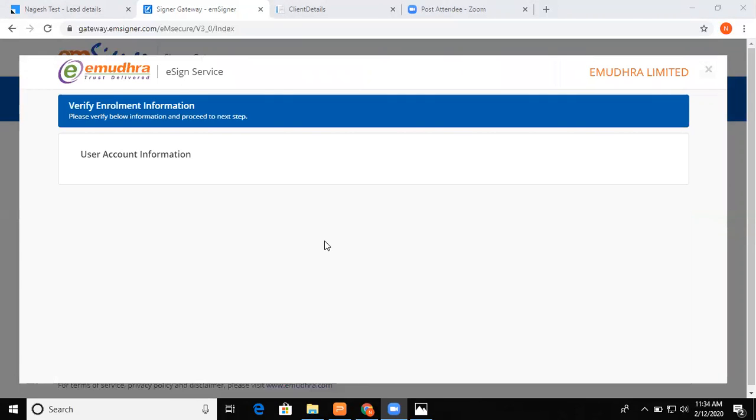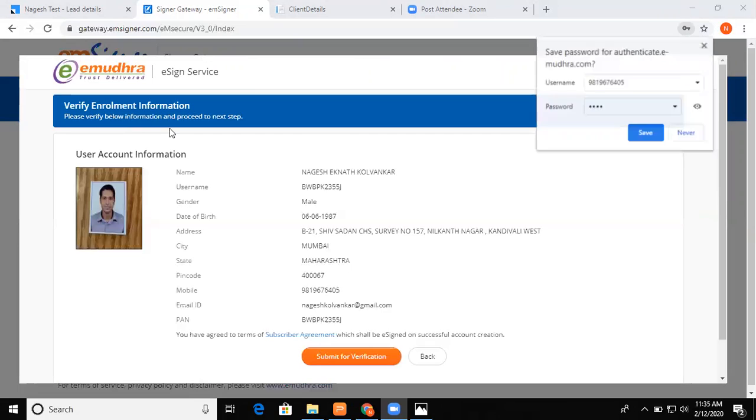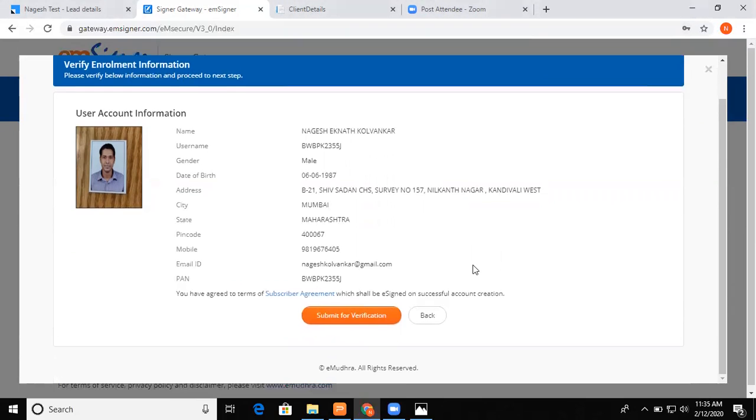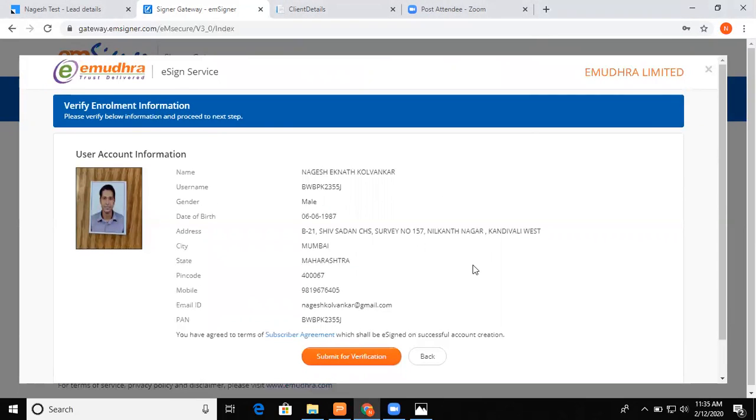Okay, now I'm redirected to a new page, verify enrollment information. You can see each and every piece of information is there: my name, my username, because I selected my username as the PAN card, gender, date of birth, address, city, state, pin code, mobile number, email ID, as well as my PAN card.